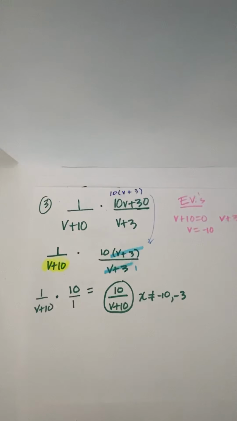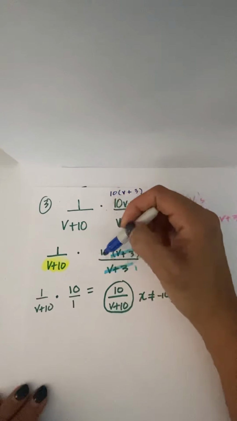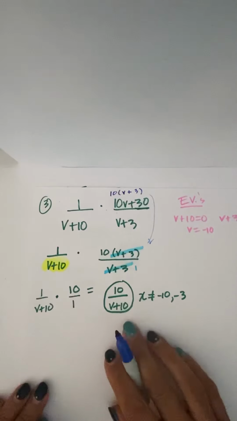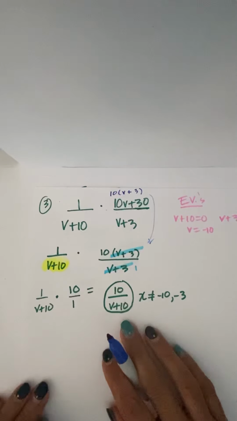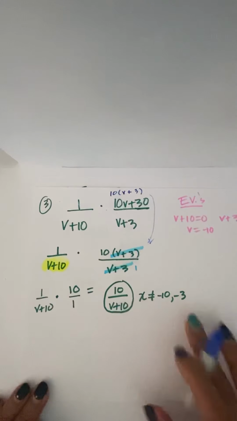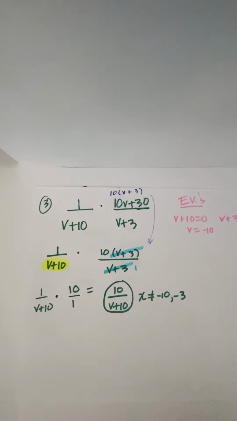Do you know why I'm happy? Yes, because I was able to cancel those out. It makes the problem much simpler. And so now all I'm left with on top is a 10 and on the bottom a v plus 10. So here is the simplification of this product right here, and here are my excluded values.